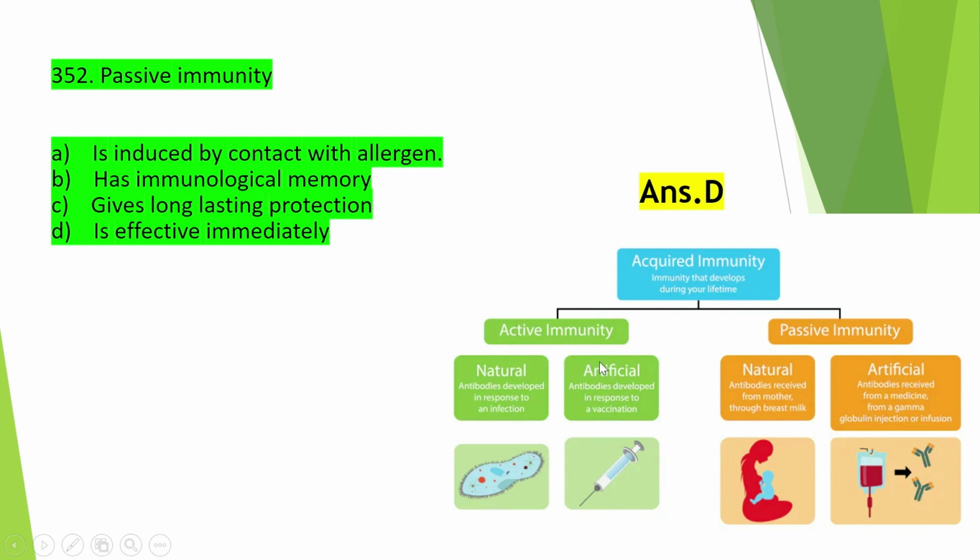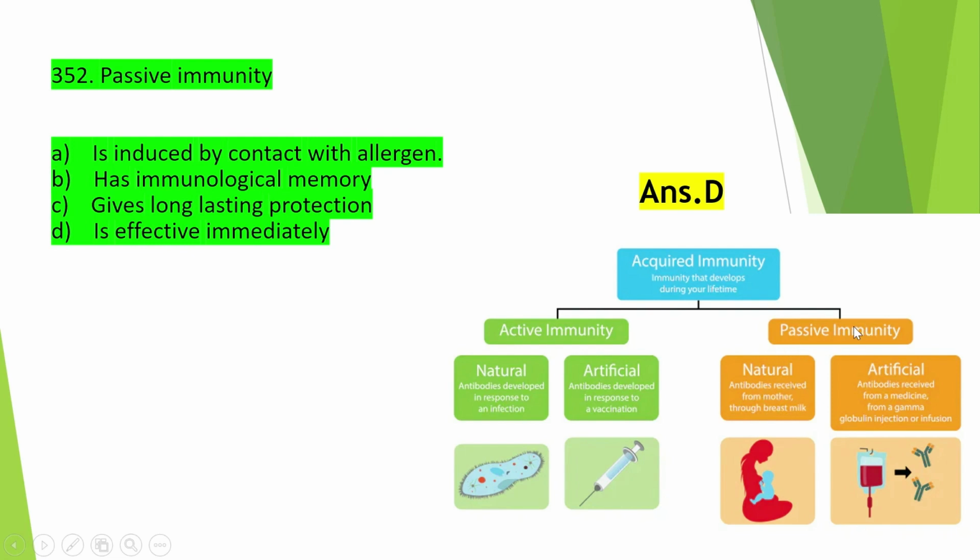And artificial active immunity means antibodies develop in response to a vaccination. That is artificial active immunity. And the other one is passive immunity. It is also divided into two groups, natural passive immunity and artificial passive immunity. Natural passive immunity means antibodies received from mother through breast milk.